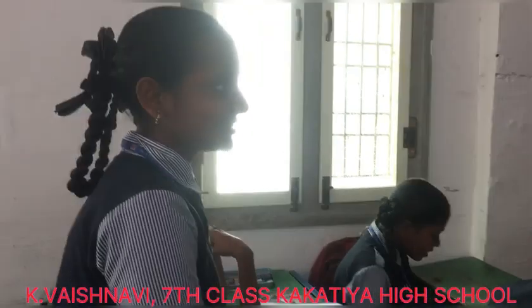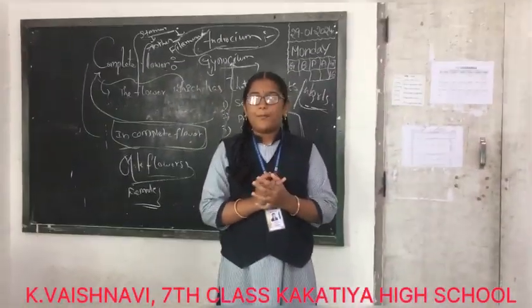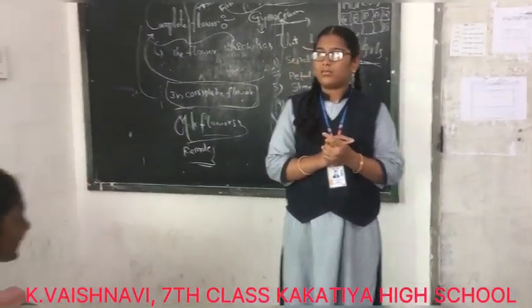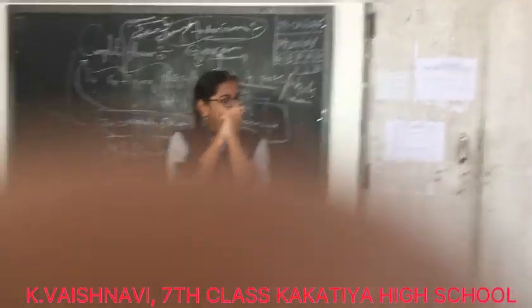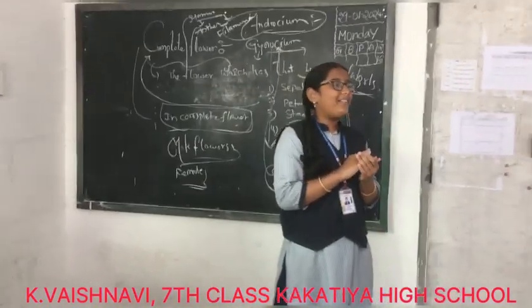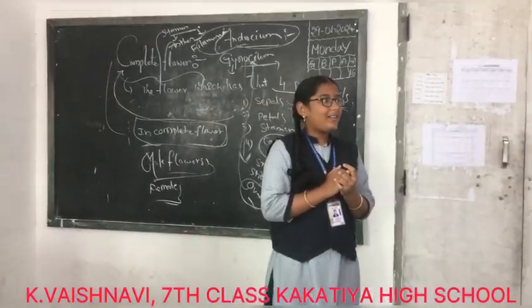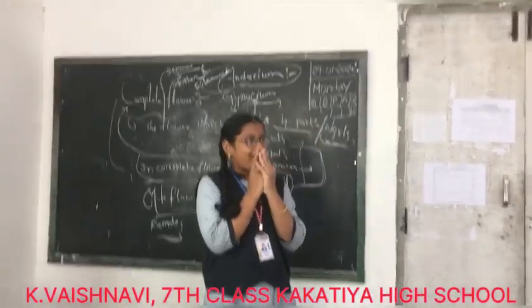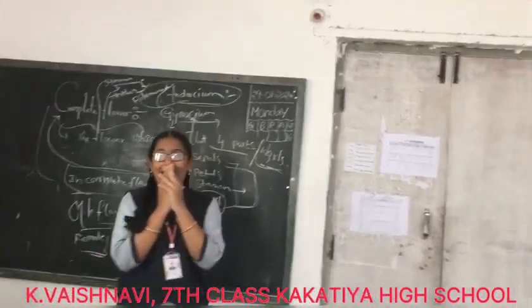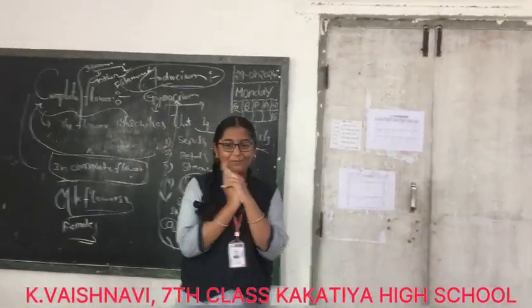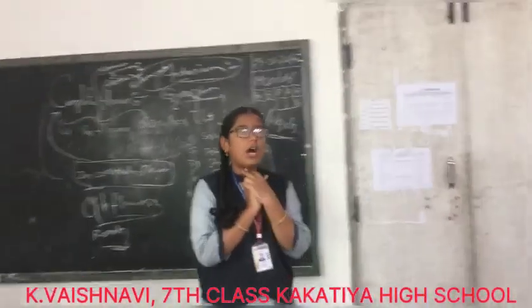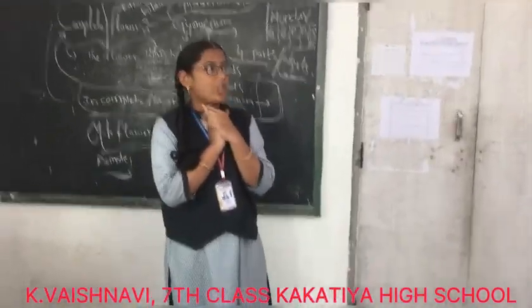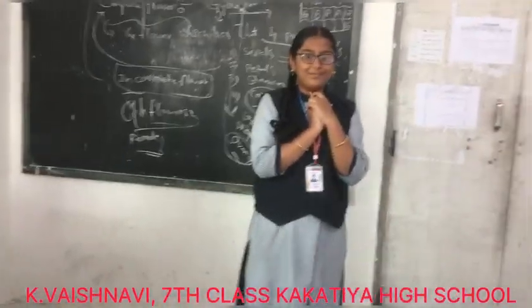What is a complete flower? The flower which has all four parts or four whorls is called a complete flower. Who discovered bacteria? Antony van Leeuwenhoek discovered the bacteria. What is an incomplete flower? The flower which does not have all four parts is known as an incomplete flower.